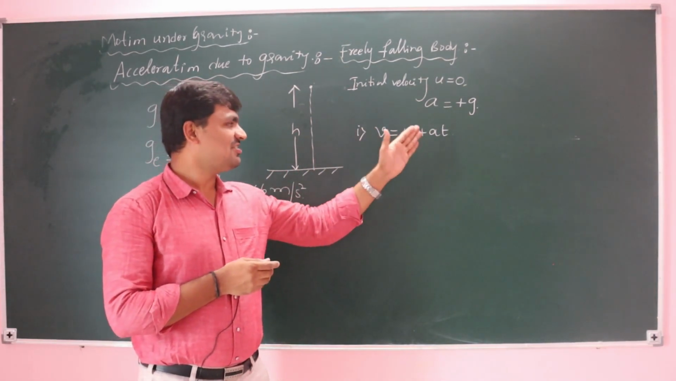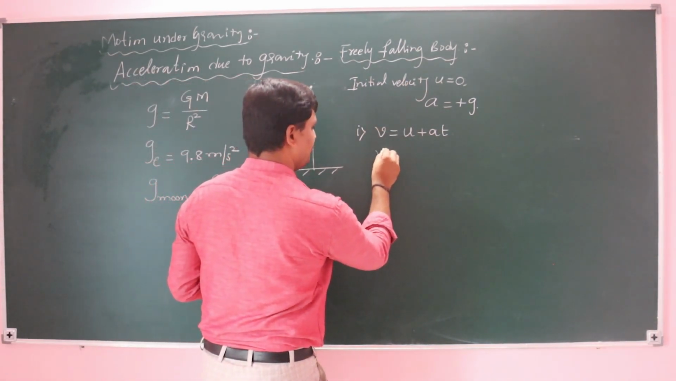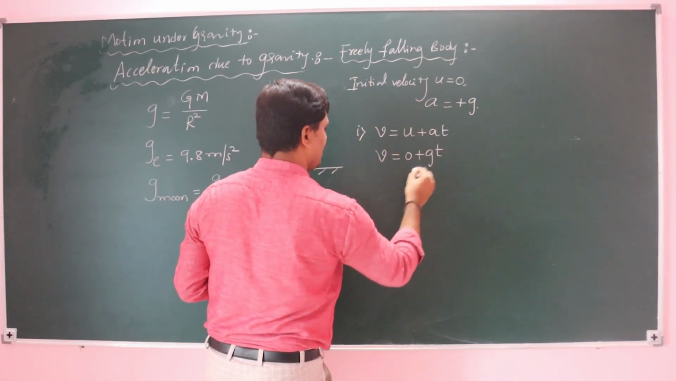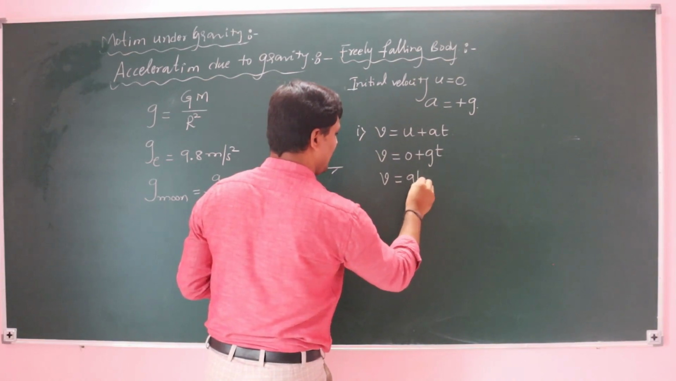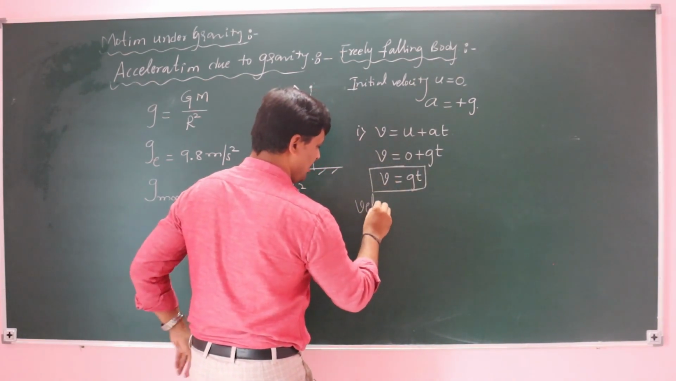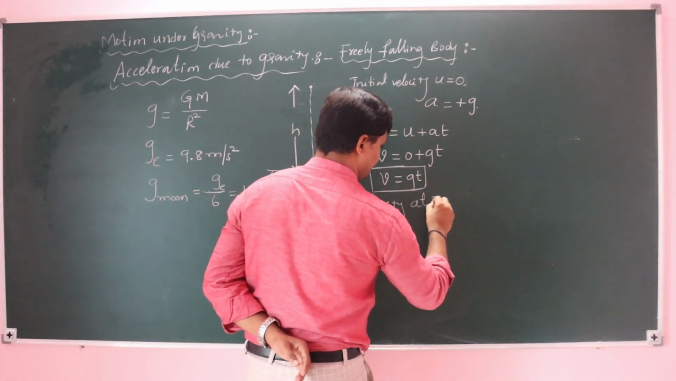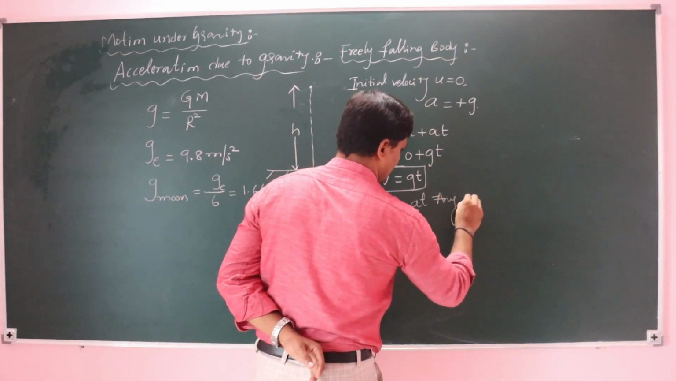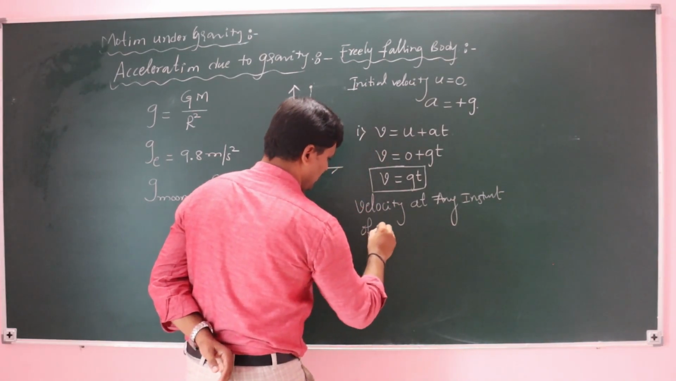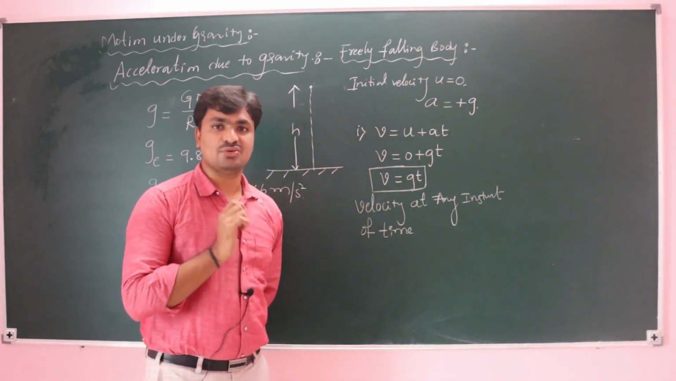The expression for velocity as a function of time. Here u is 0, and v = gt represents the velocity at any instant of time. What does this equation represent? Velocity at any instant of time. We can take v is equal to gt.